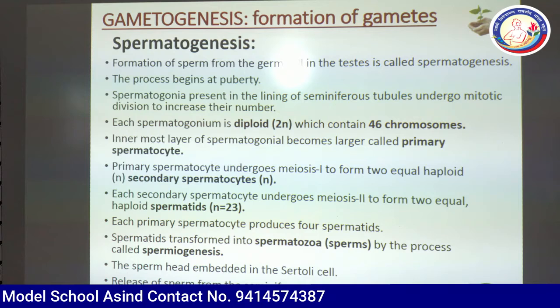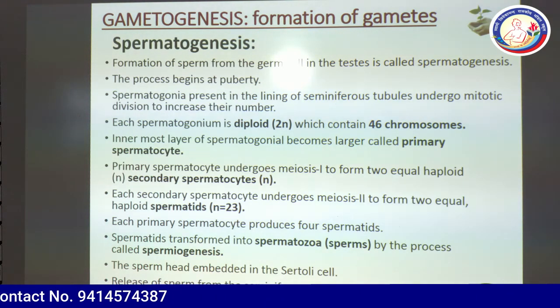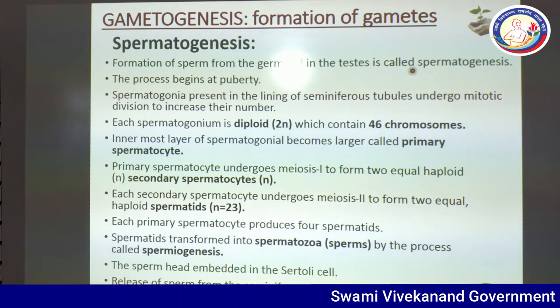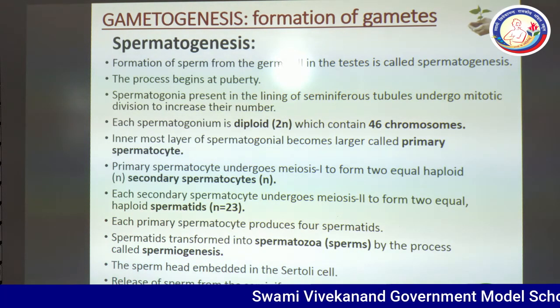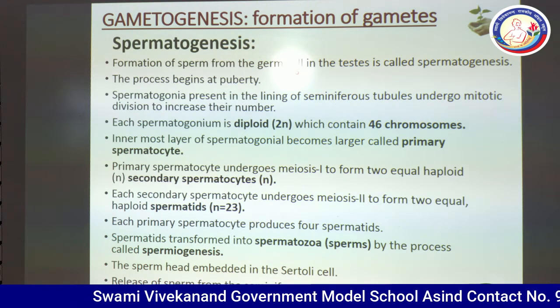After the introduction of gametogenesis, in the process of spermatogenesis, you can see that spermatogenesis is the formation of sperm from the germ cell in the testis. The term germ cell here means spermatogonia.